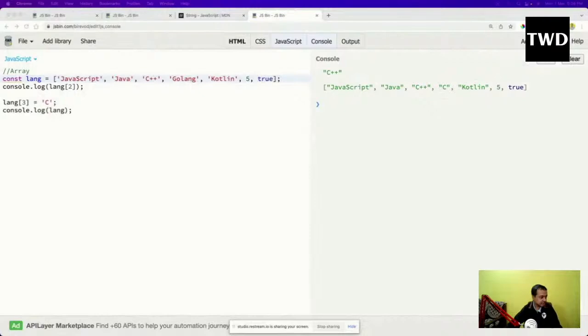Golang was actually deleted, so this is not a good thing to do. We have some ways to avoid it. There are push, pop, and all those things.